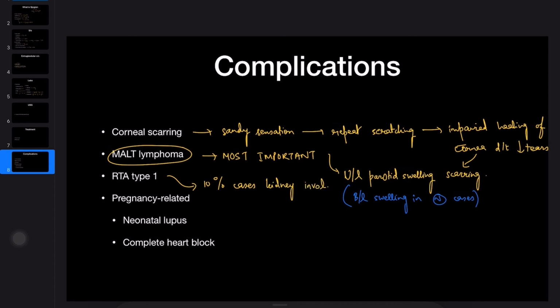If the female is affected with Sjogren during pregnancy, the child may be affected with neonatal lupus and complete heart block simultaneously. This brings us to the end of this video.